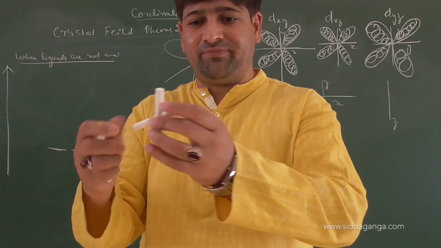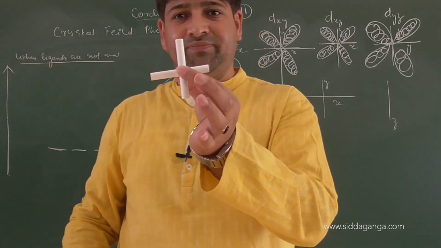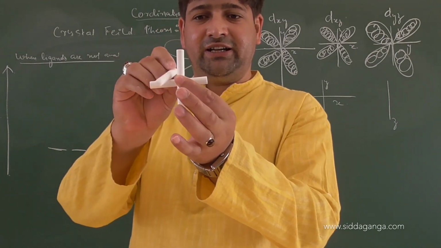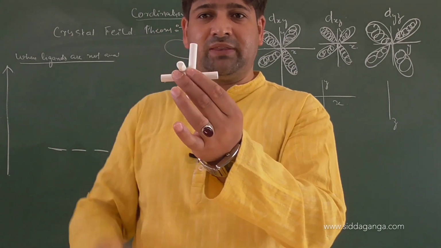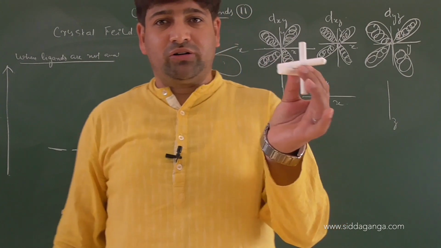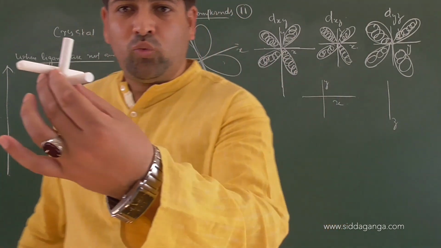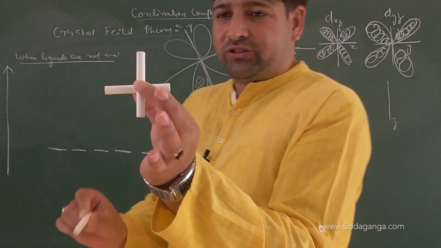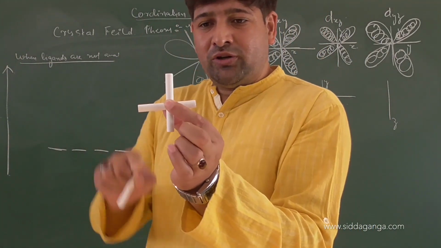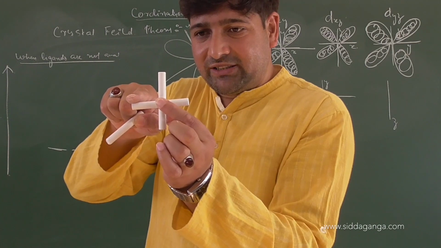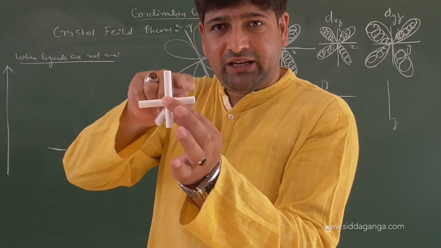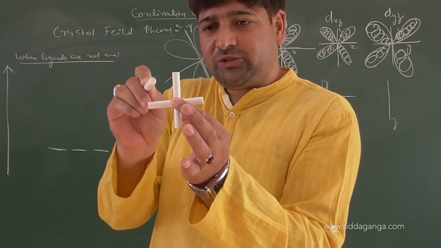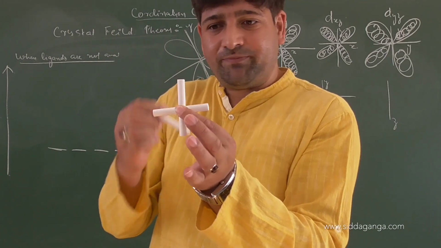Now when I talk about dxy, suppose this is x, this is y, right? So this plane which is present, xy, this plane will have the xy orbital in it.